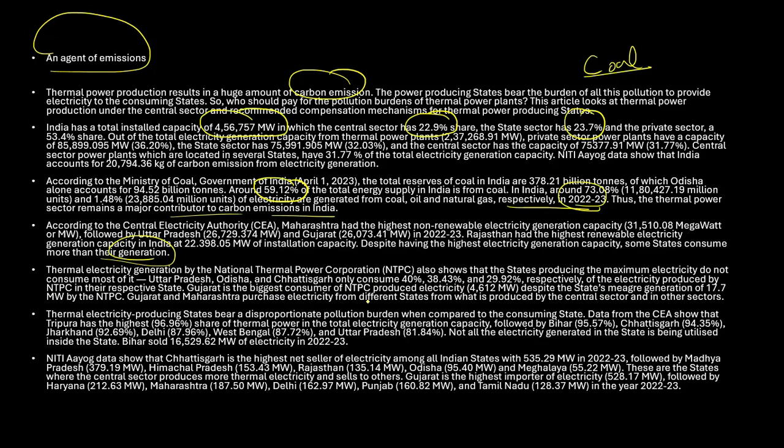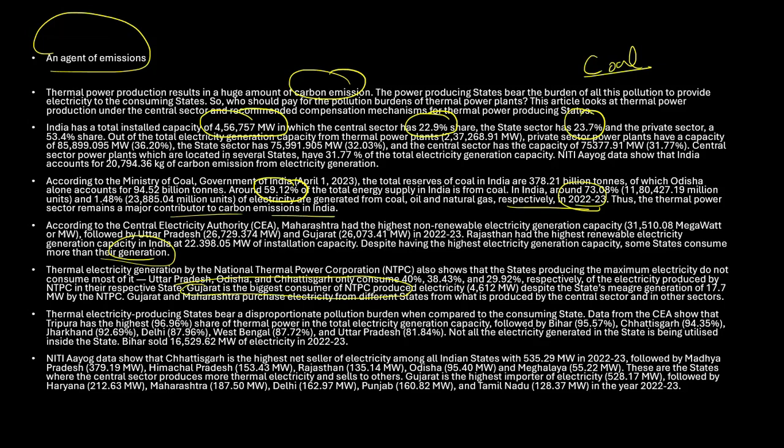Gujarat is the biggest consumer of NTPC producing states. Despite the state's meager generation of 17.17 megawatts of NTPC, Gujarat and Maharashtra purchase electricity from different states, from what is produced by the central sector and in other sectors as well. So what we have to understand is that Gujarat is the biggest consumer of NTPC produced electricity, so please make sure that you remember this. That is, despite generating its own energy, it's still depending on other states for electricity.